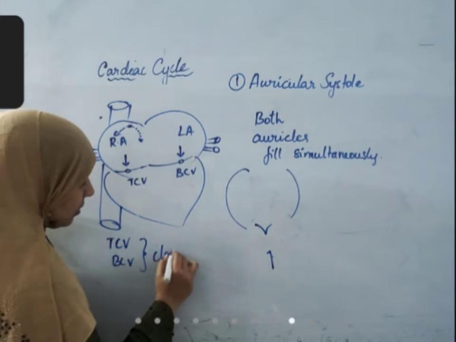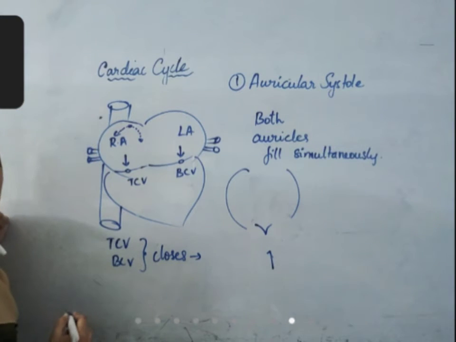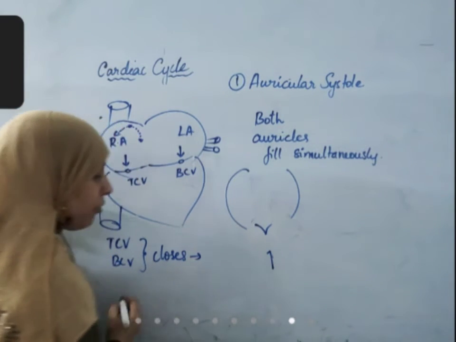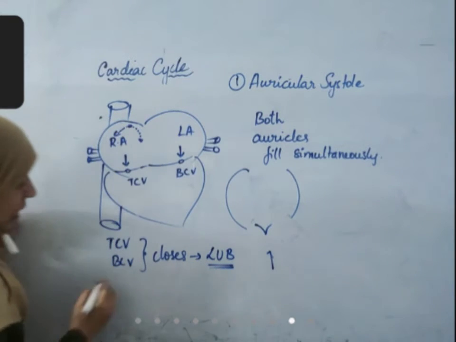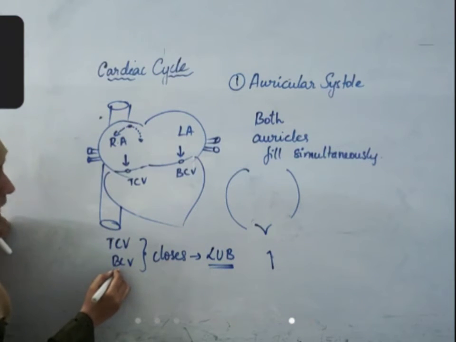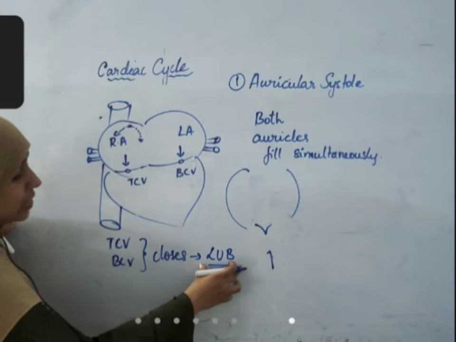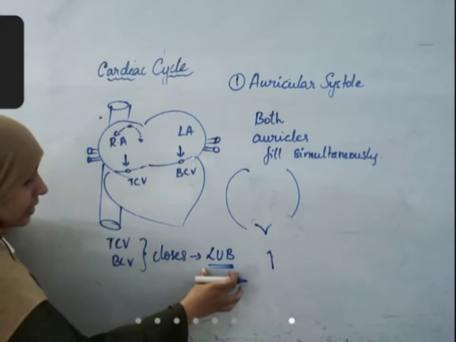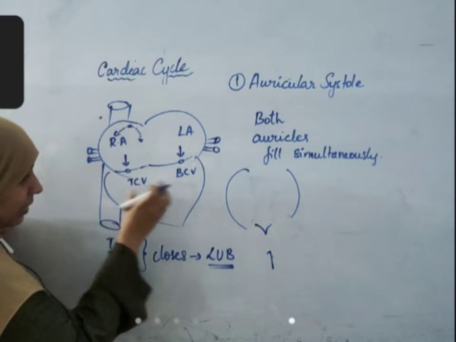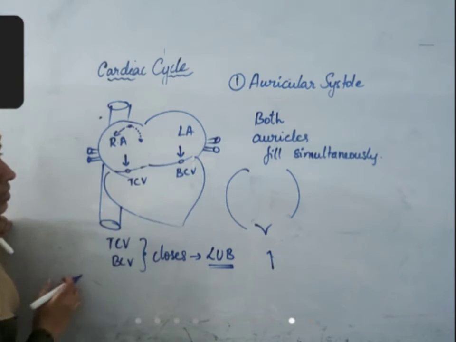When both valves close, the first sound of heartbeat, called lub, is heard. At that time blood is present in both the ventricles.